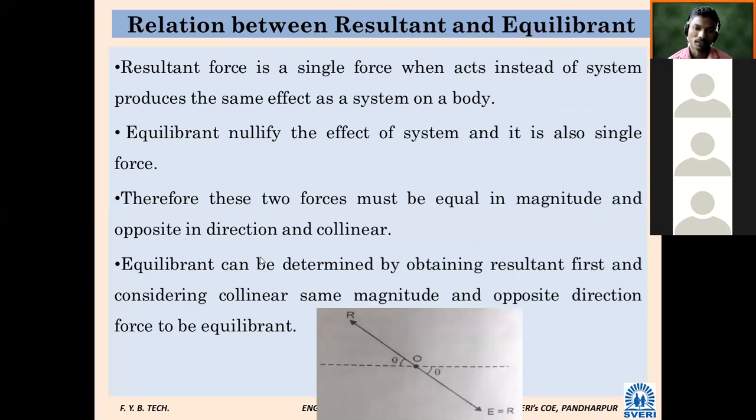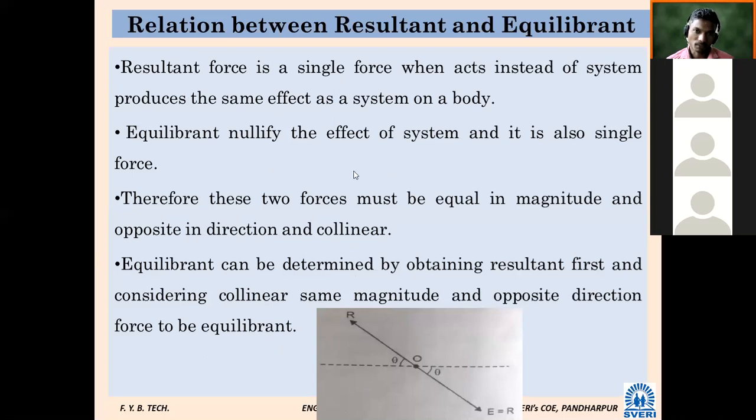Then the relation between resultant and equilibrium. In one sentence, the way we always say: whenever there is an action, there is an equal and opposite reaction. In the same way, what is the relation between resultant and equilibrium? Whenever the body is in equilibrium, the resultant is zero.